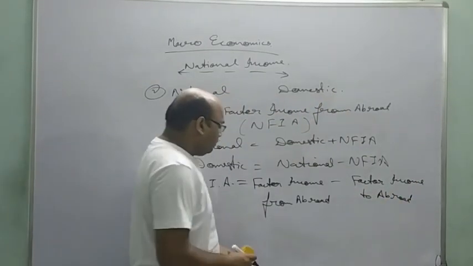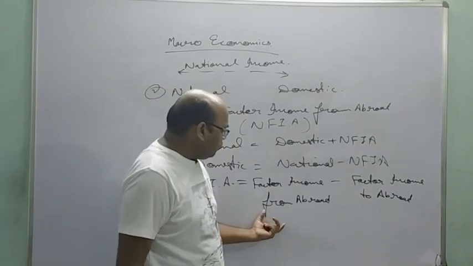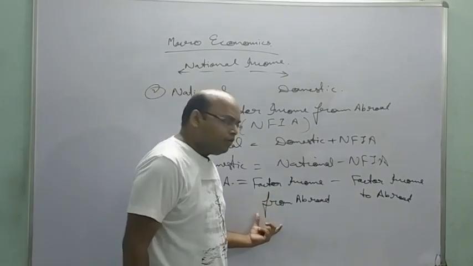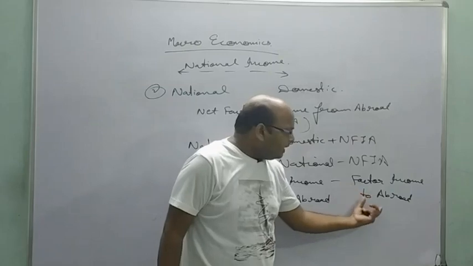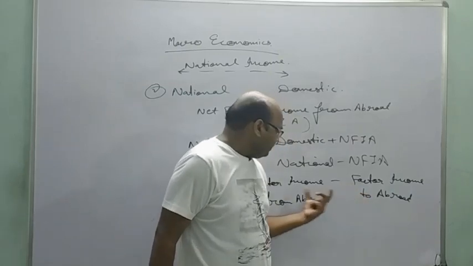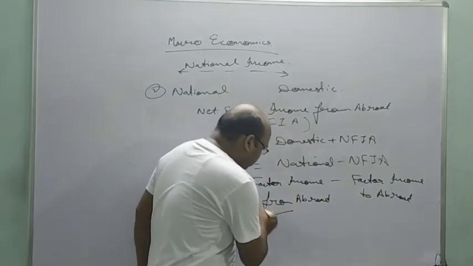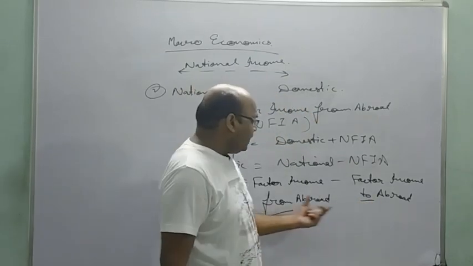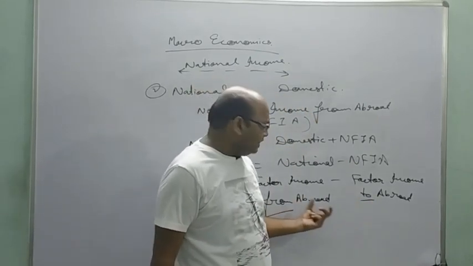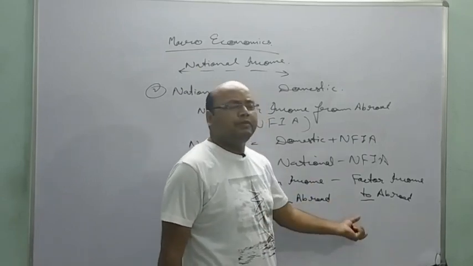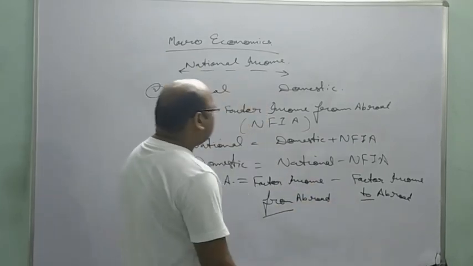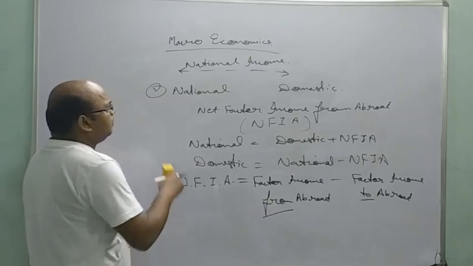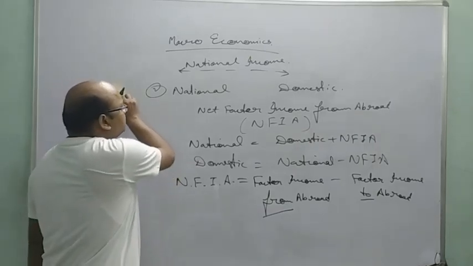That means income earned from the foreign countries minus what is paid to the foreigners. So from minus to: what we gained from them minus what we paid. So this is the factor income from abroad and the relation between national and domestic.